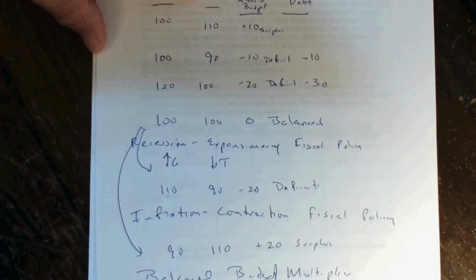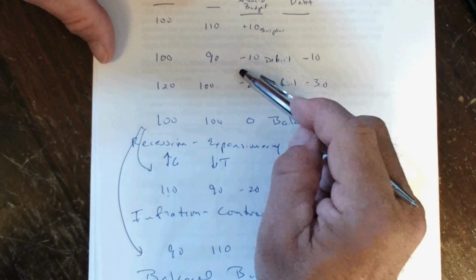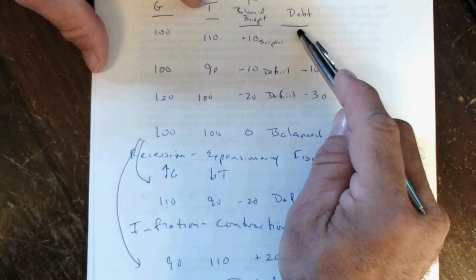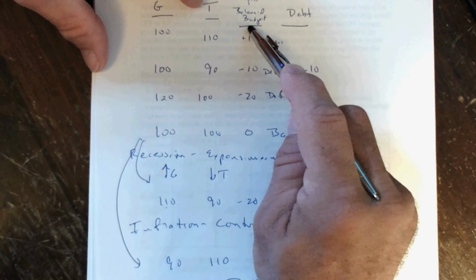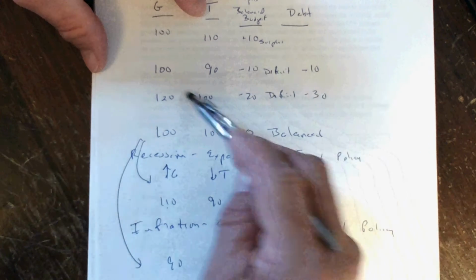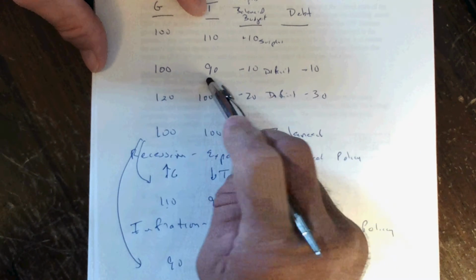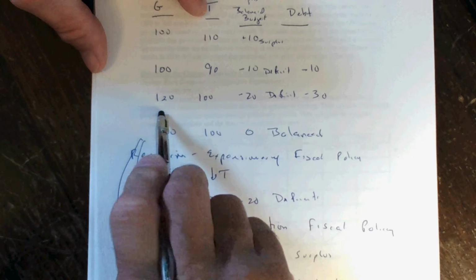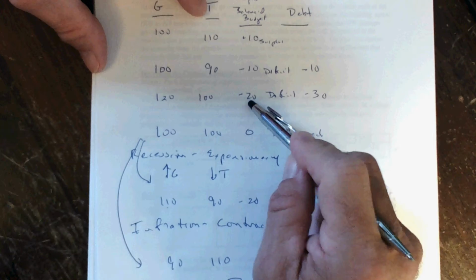Now, the debt, where is the government going to get this money? One place they could get the money for a deficit is to borrow it, and that's what the public debt is. The deficit is a one-year difference between spending and taxing, and the debt is an accumulation of prior deficits. So if the government spends 100 and taxes 90, they have a deficit of 10, they have a debt of 10. If the government spends 120 and taxes 100, they have a deficit of 20, and now they have a debt of 30.